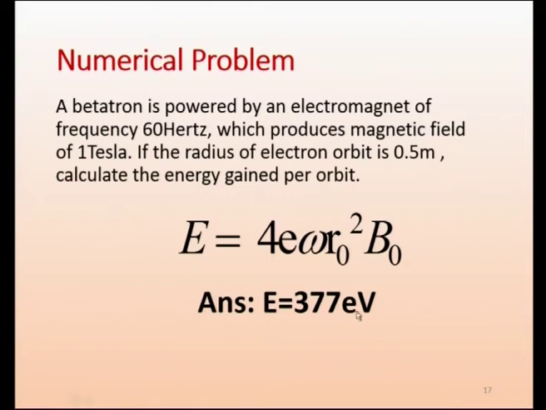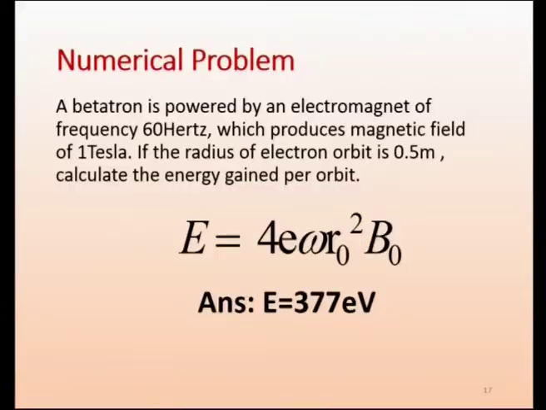In nuclear physics and also particle physics, we use only eV, MeV, keV, all that. Therefore, we want eV. Just to recall, you would have already studied, 1 eV equals 1.6 into 10 power minus 19 joule. What you get will be in joules, so you have to convert it to eV. Based on that relation, you can check whether you are getting 377 eV.